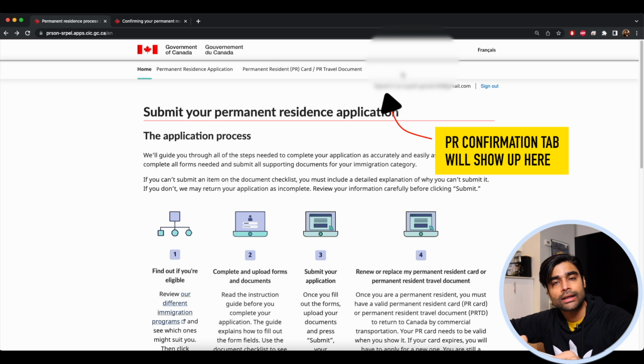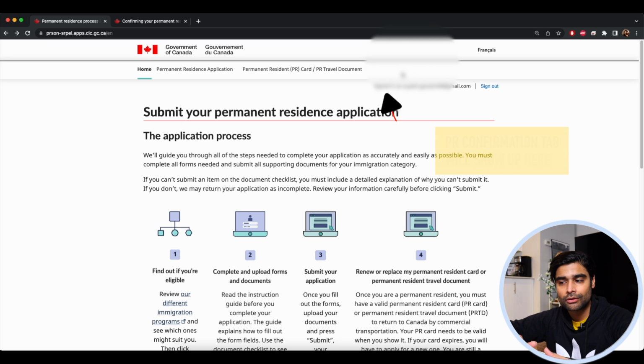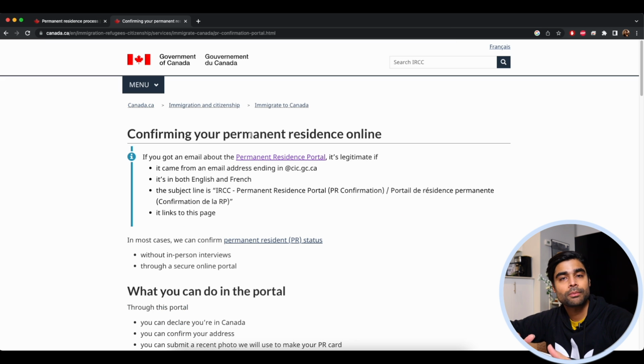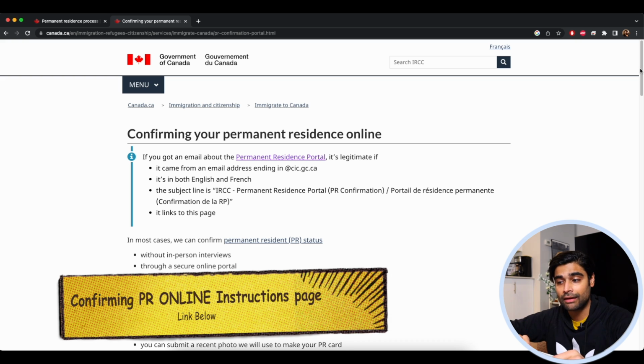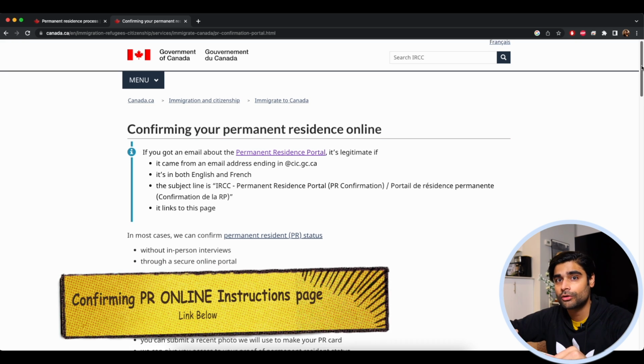You will see another tab that's going to say permanent residence confirmation. So that is the tab that they have created for you so that you can go inside and confirm your permanent residence. So if I can quickly take you to the confirming your permanent residence online page, this is their official page where they have given instructions on how you can confirm your permanent residence.